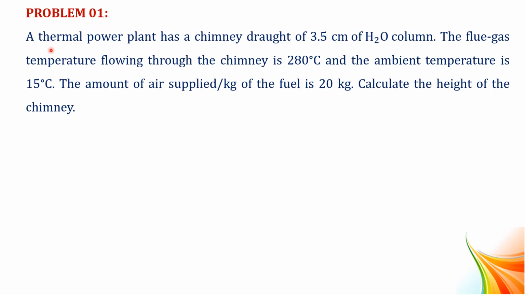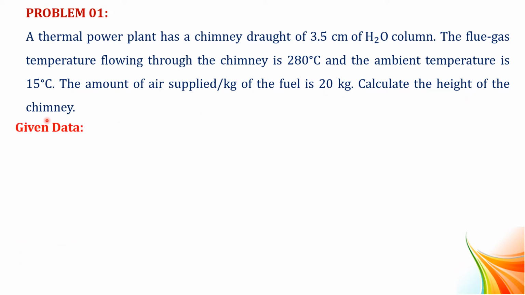Problem 1. A thermal power plant has a chimney draught of 3.5 centimeter of water column. The flue gas temperature flowing through the chimney is 280 degrees centigrade and the ambient temperature is 15 degrees centigrade. The amount of air supplied per kilogram of fuel is 20 kilogram. Calculate the height of the chimney.